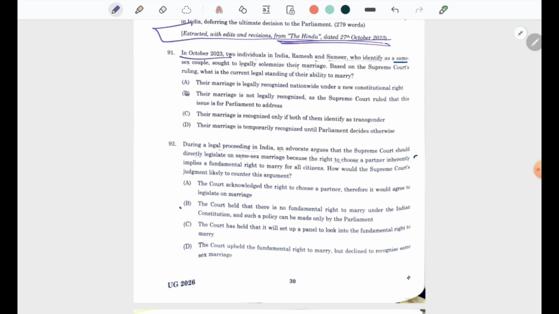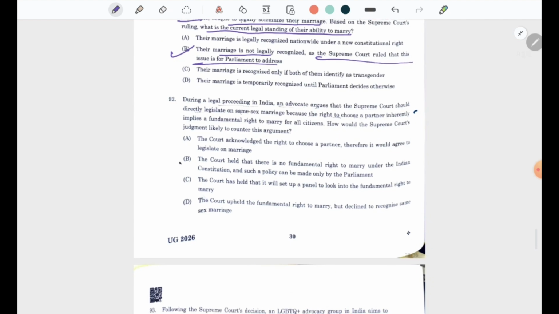In October 2023, 2 individuals in India who identified as a same-sex couple sought to legally solemnize their marriage. Based on the Supreme Court ruling, what is the current legal standing of their ability to get married? Their marriage is not legally recognized, as the Supreme Court ruled that this is an issue for the Parliament to address.